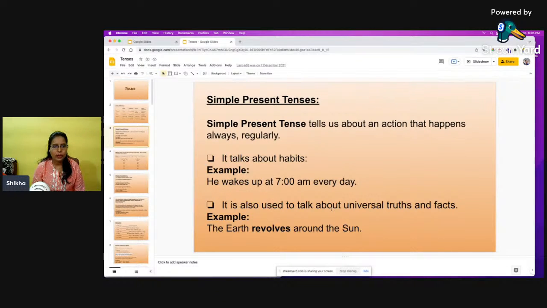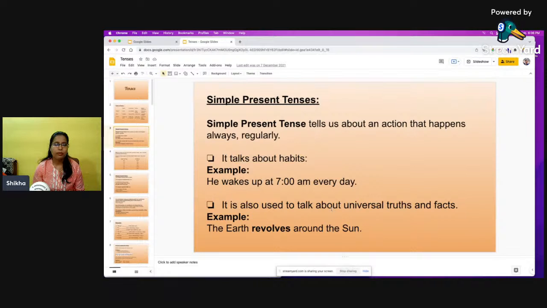As you can see on my screen, we have the definition of simple present tense, as it tells us about an action that happens always or regularly, right? So it talks about habit. For example, he wakes up at 7 a.m. every day. And it also talks about universal truth, like the sun rises from the east, it sets in the west, right? The stars shine in the sky. The earth revolves around the sun. So there are so many things here.